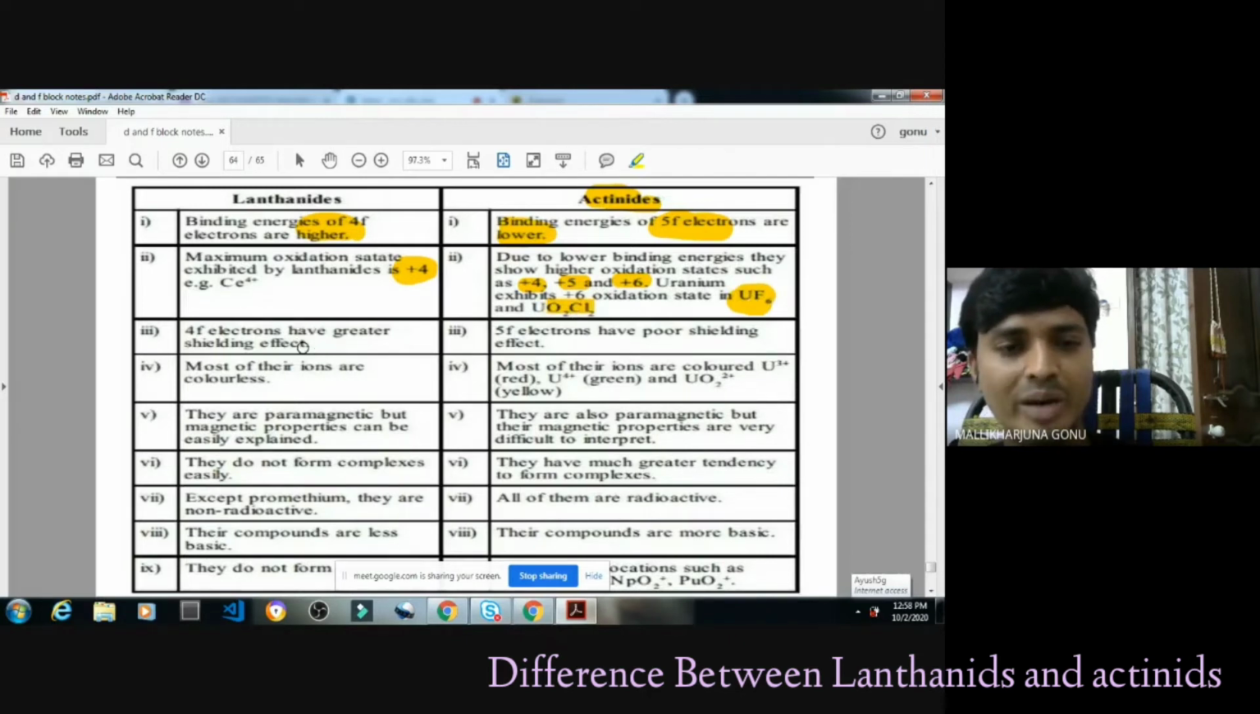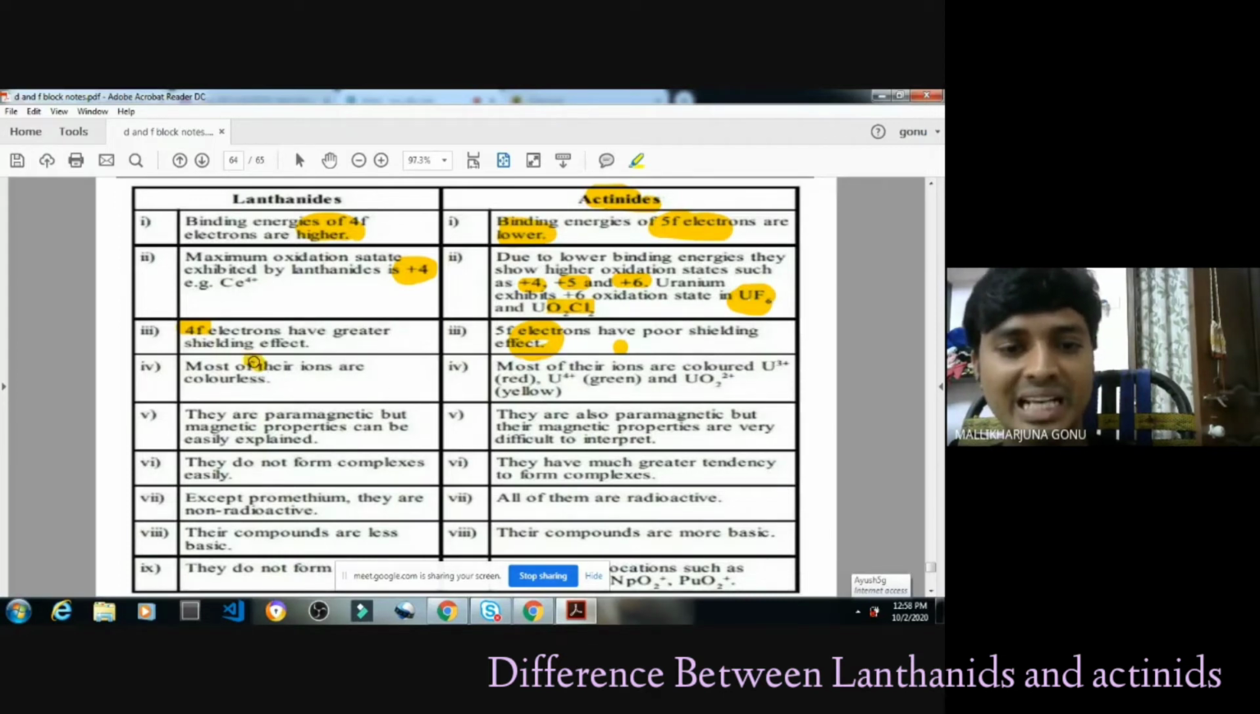4f electrons have a high shielding effect and 5f electrons have poor shielding effects. These have poor shielding effects because here only one 4f is there, but here 5f also is coming. That is the reason these have poor shielding effect and the electrons are strongly bonded.